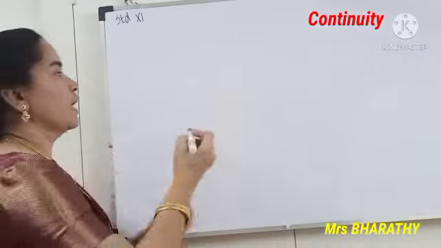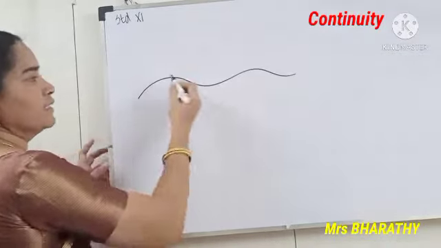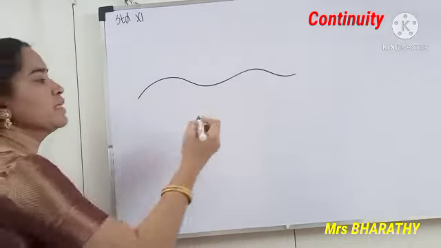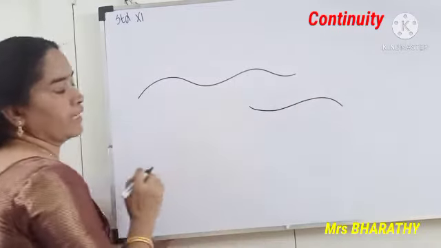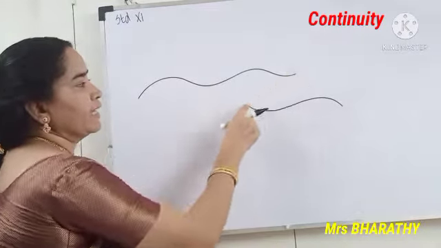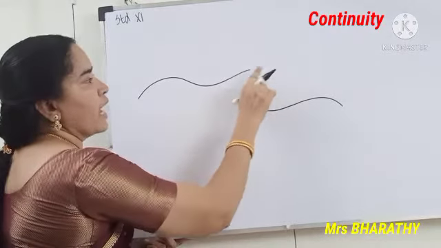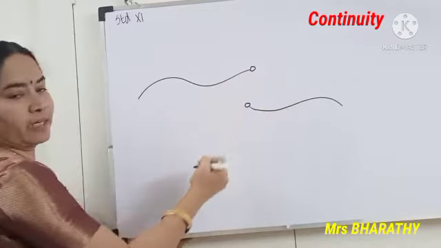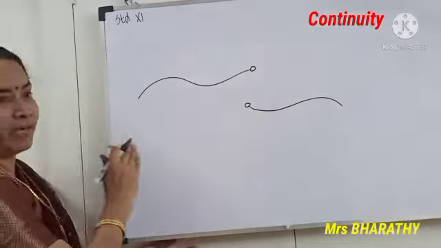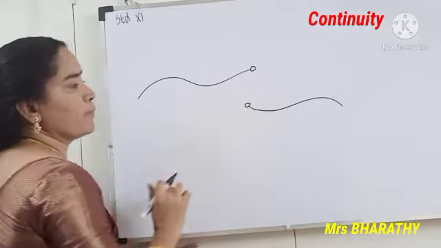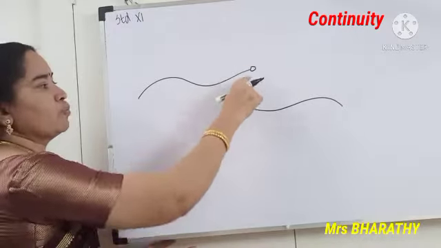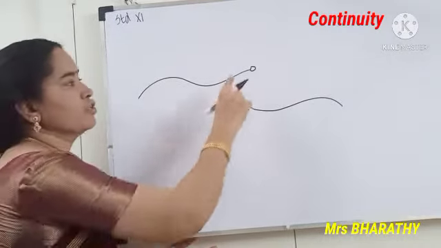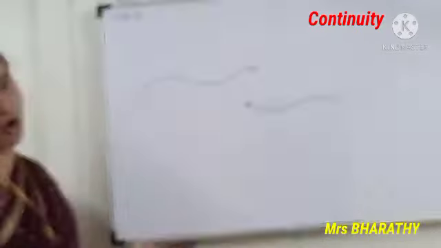Suppose I draw a curve like this. Does it go continuously? Yes, because there is no break at all. Suppose I have another curve like this. There is a break here. So the curve after this point, see here and here, there is a break. Before it goes in some way, after this point it goes in some other way. So I say this point is a discontinuous point. The curve is discontinuous at x equal to x naught.